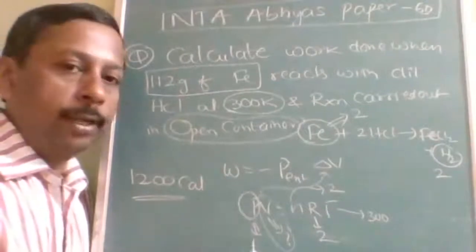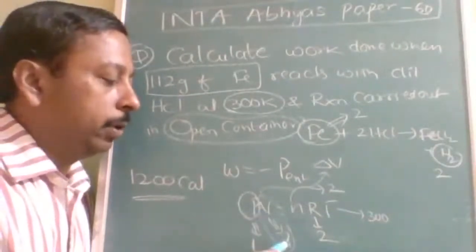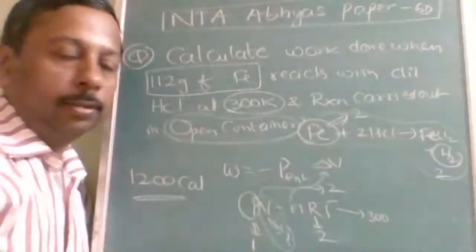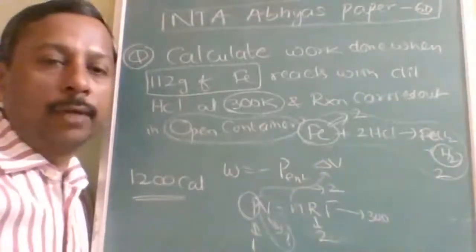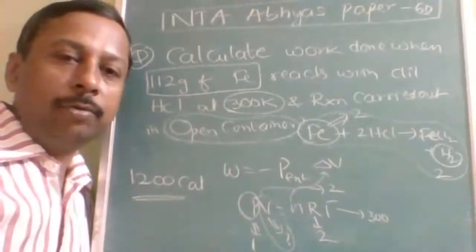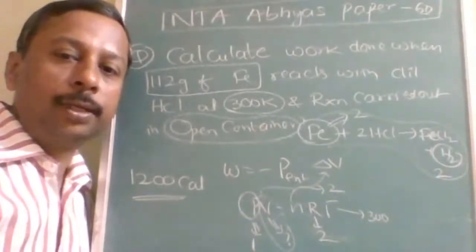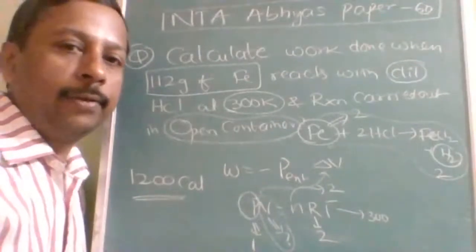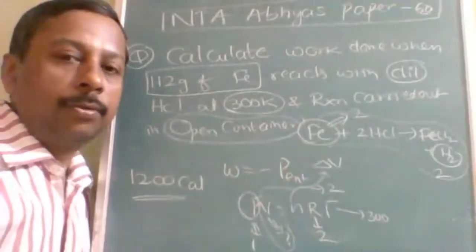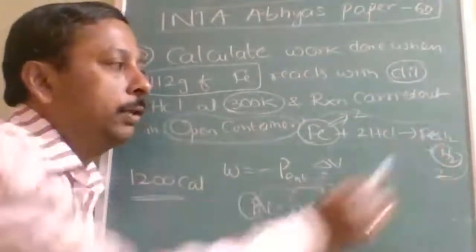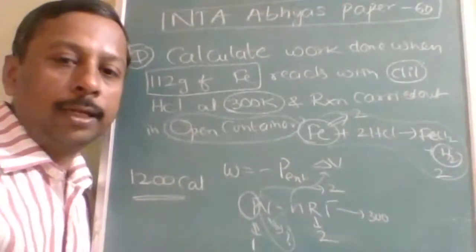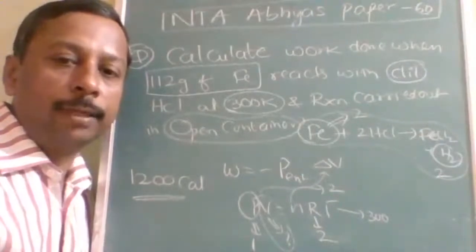Is it understood? Pressure is 1 atm, volume we are determining, and 2 moles by this reaction. Okay. So here, why have I taken FeCl2, why not FeCl3? Anybody can tell? Why not FeCl3? How will you come to know? You should take FeCl2 only. In this question, see, every word matters. Dilute. Normally we ignore that. So if you carefully do it on your own and you get a doubt, that doubt should be clarified immediately. Okay. So dilute means FeCl2 will be forming.